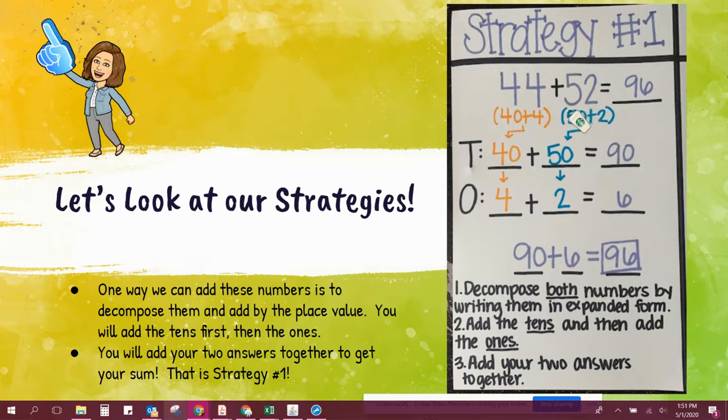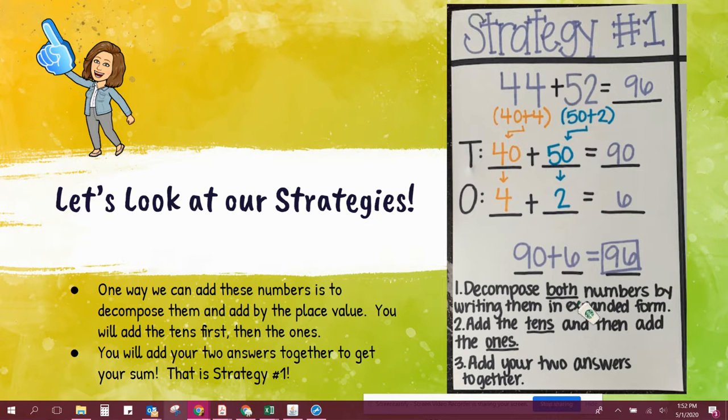If I look at 52, it's 50 plus 2. So I'm going to first start with the tens. So I'm going to add 40 plus 50, which I know is 90. Then I'm going to look at the ones. So I'm going to add 4 plus 2 to equal 6. So then I'm going to take 90 plus 6, which will get to 96.